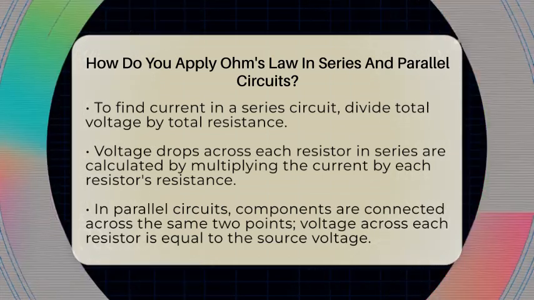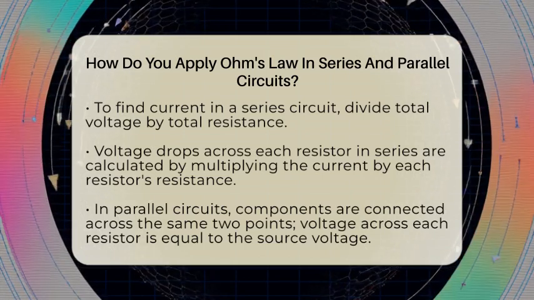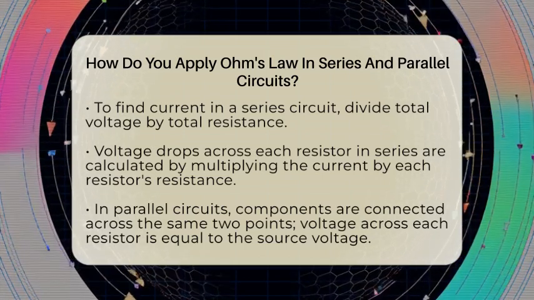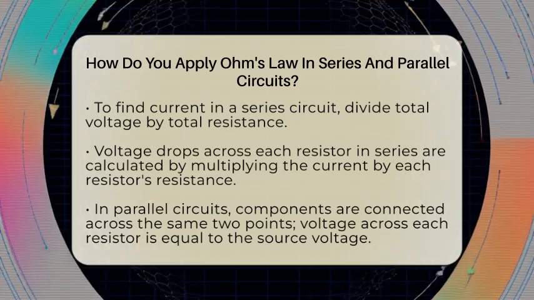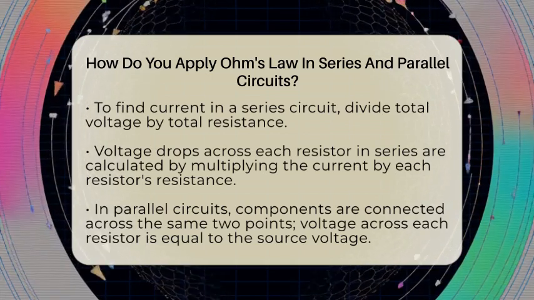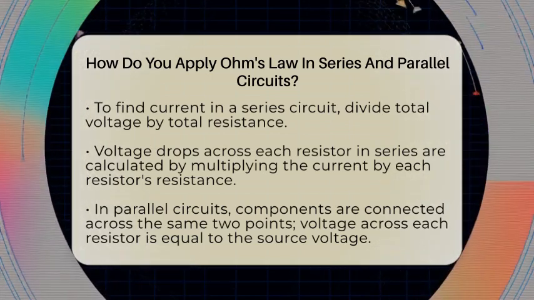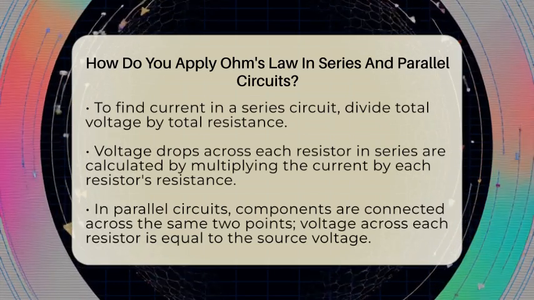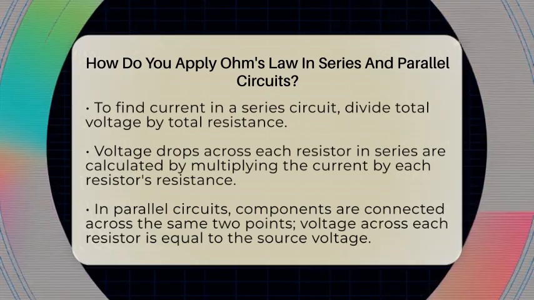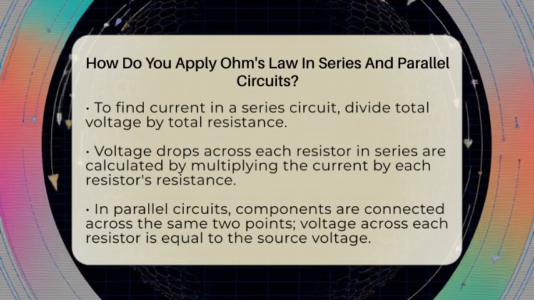Knowing the current, you can then find the voltage drop across each resistor using Ohm's law. For the 10 ohm resistor, the voltage drop is current times resistance, so 0.2 amperes times 10 ohms equals 2 volts. Repeat this for each resistor to see how voltage divides across the circuit.